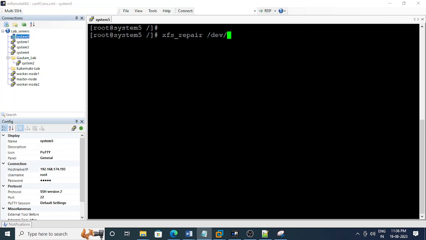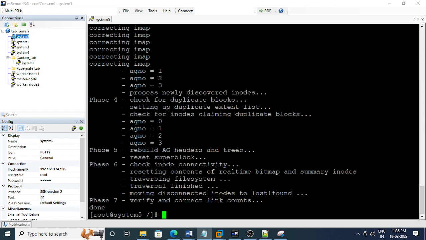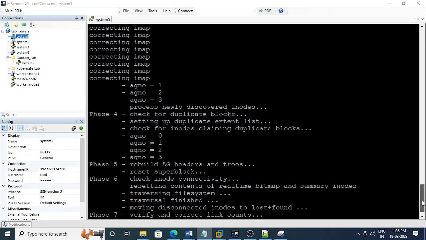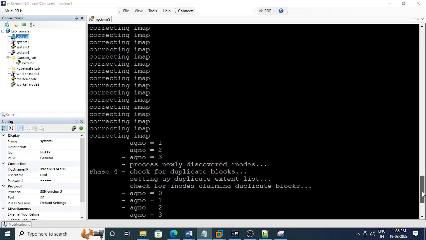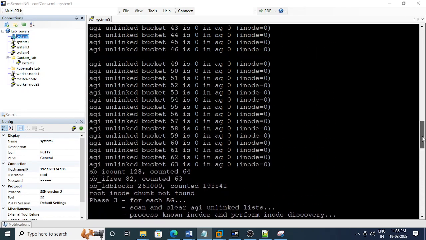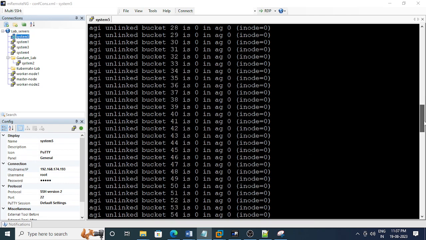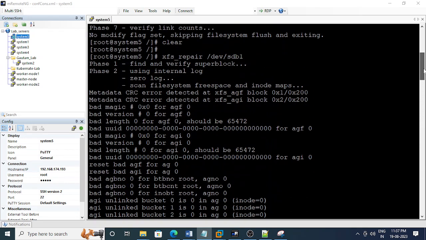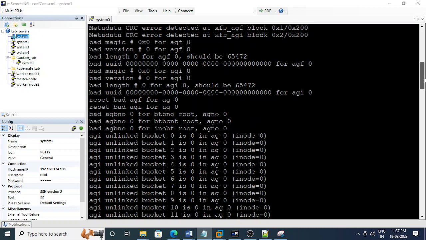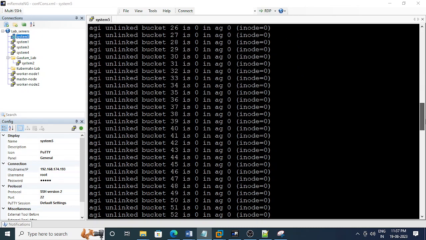This is the file system, sdb1, and now I entered yes. Now it successfully passed the 7 stages. You can see the 7 stages pass.